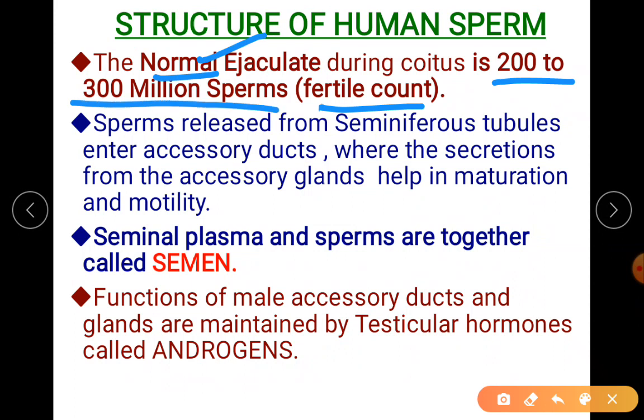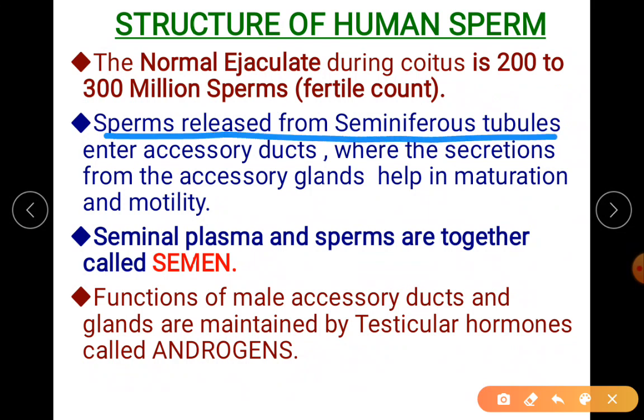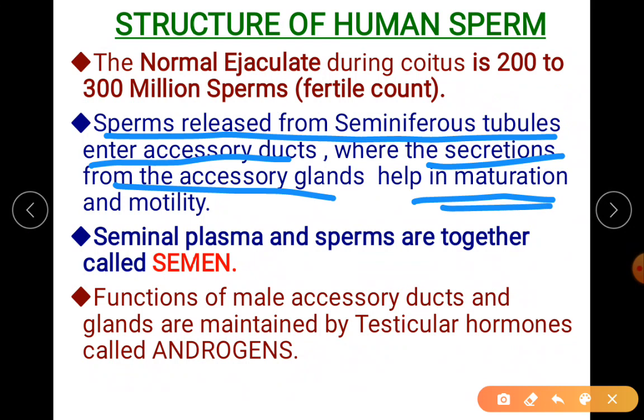Okay, so you all know about the sperms. From where are they released? From the seminiferous tubules, through the process I hope you all know, spermiation. Once it has come out from the seminiferous tubule, it enters the accessory ducts. Along with the secretions of accessory glands, it will help in maturation as well as in motility.